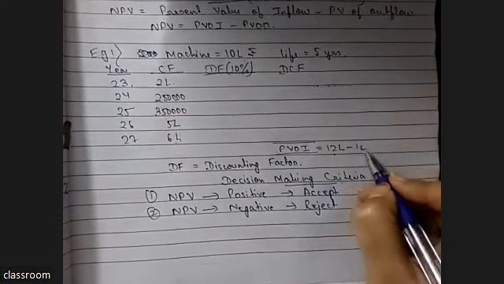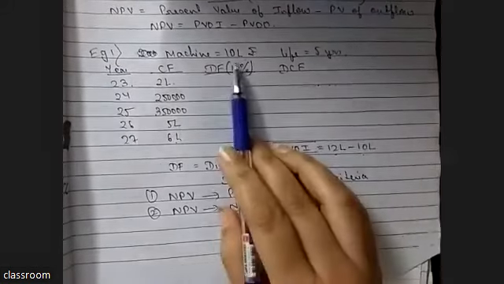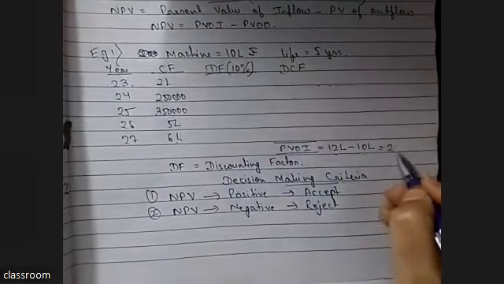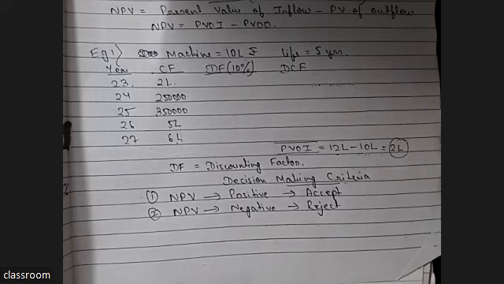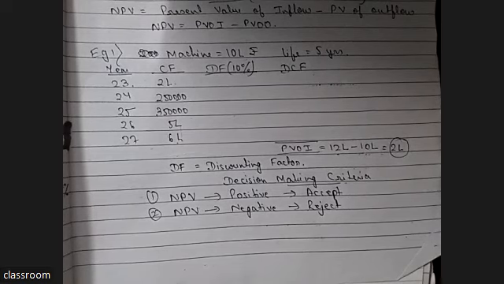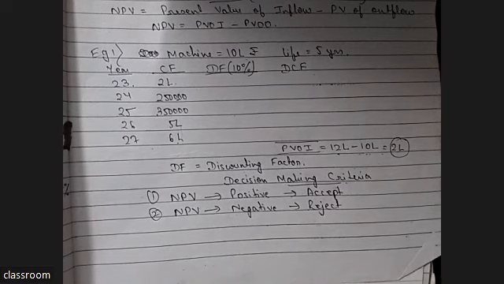And we have spent 10 lakh now because this machine costs 10 lakh. So we will ultimately save 2 lakh. So we will buy this machine because NPV is positive. So from NPV, we can decide whether we should buy the machine or not. If NPV is positive, we will buy the machine. If NPV is negative, we will not buy that machine.